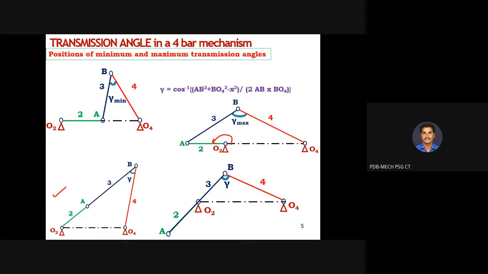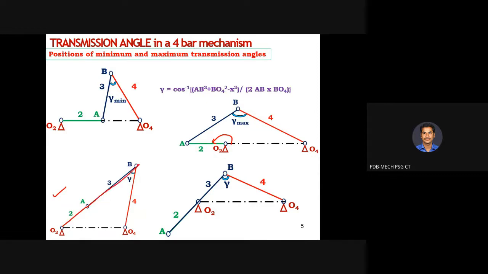Okay, the 2 and 3 are your coupler and crank respectively. So these two are in line. During the rotation of your crank, during the motion of all the linkages, this is another situation that you come across. Similarly, further rotation of your crank will make another situation where your coupler and crank are in line.